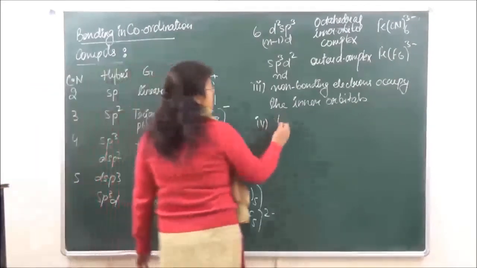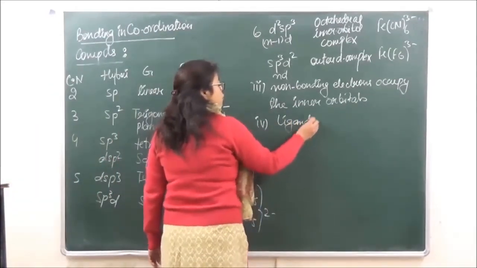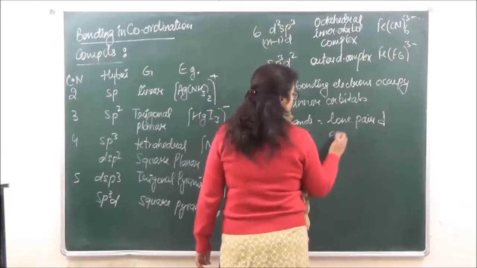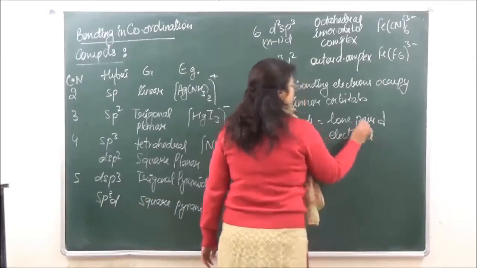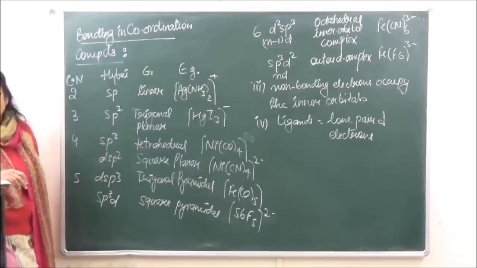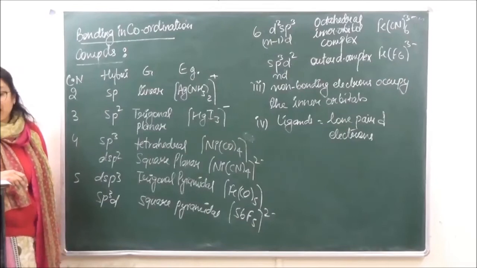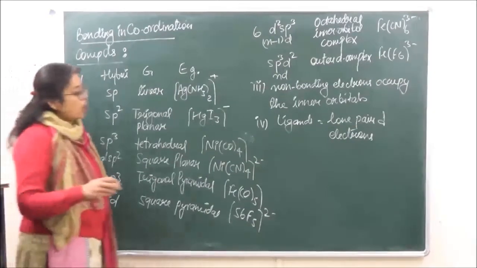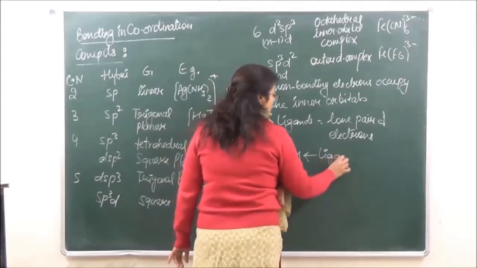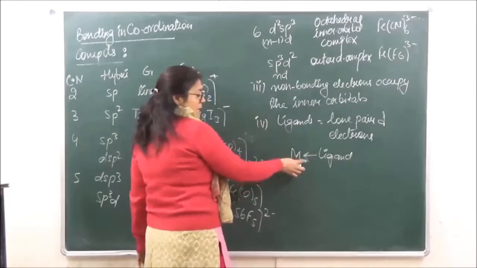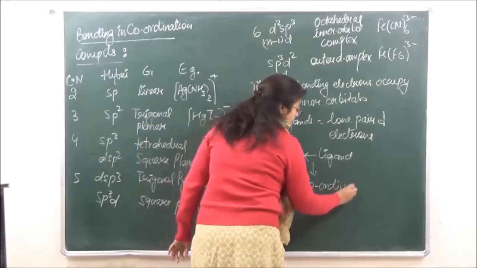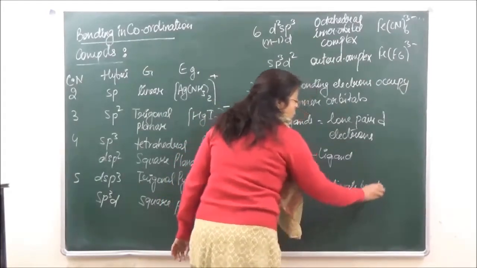So all the ligands should have a lone pair of electrons to donate to the central metal atom. They are going to form a kind of bond represented as ligand to metal, and this arrow represents a coordinate bond.